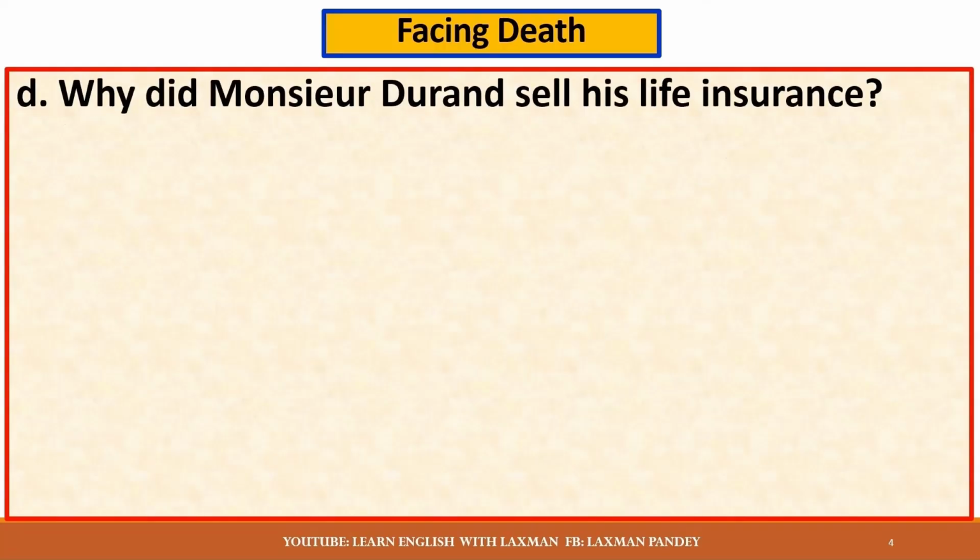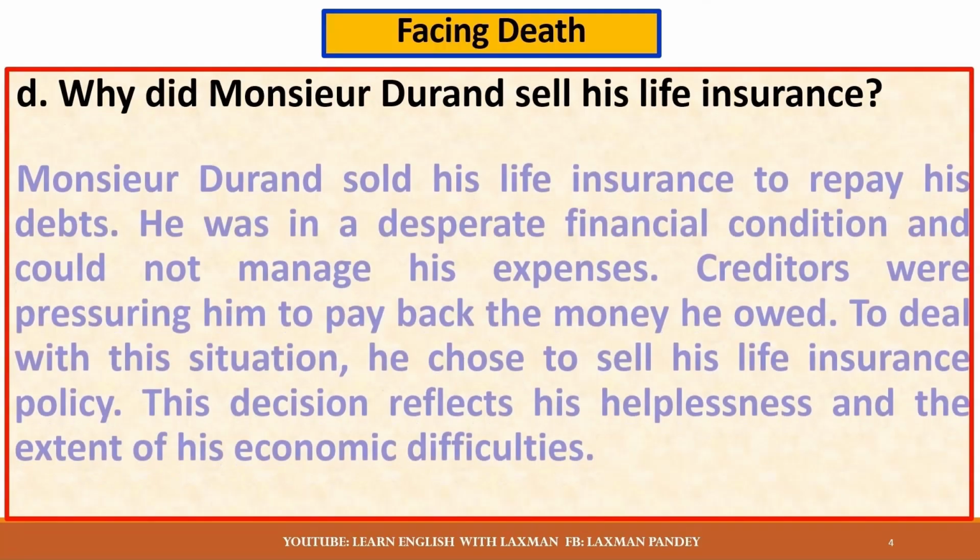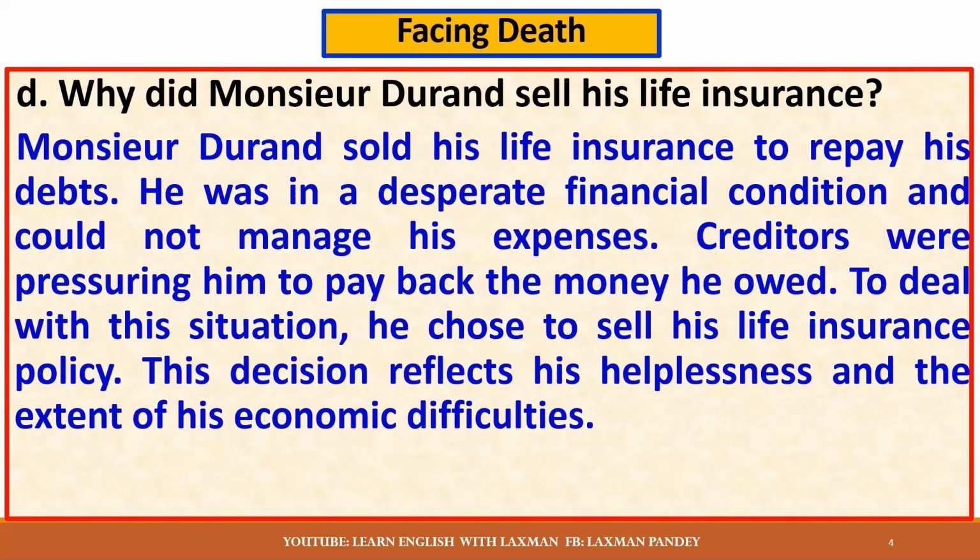Why did Monsieur Durand sell his life insurance? Monsieur Durand sold his life insurance to repay his debt. He was in a desperate financial condition and could not manage his expenses. Creditors were pressuring him to pay back the money he owed. To deal with the situation, he chose to sell his life insurance policy. This decision reflects his helplessness and the extent of his economic difficulties.